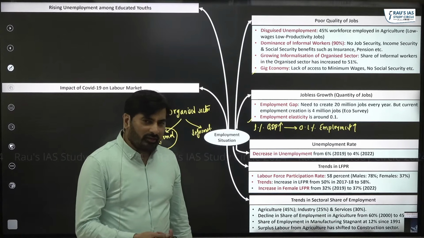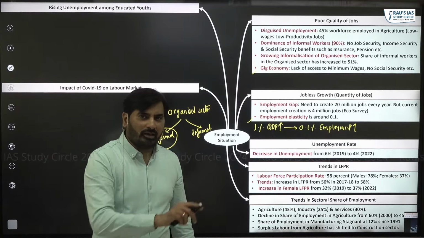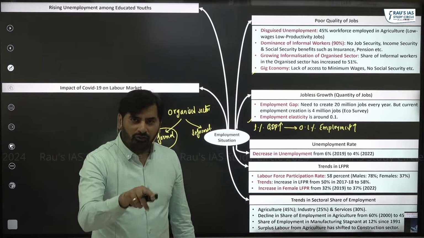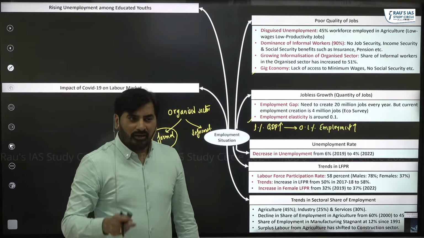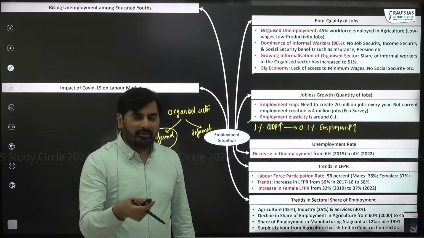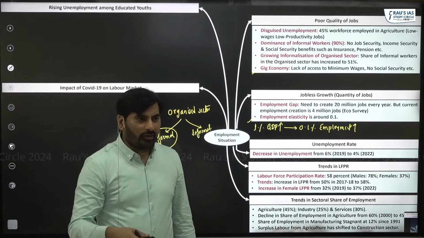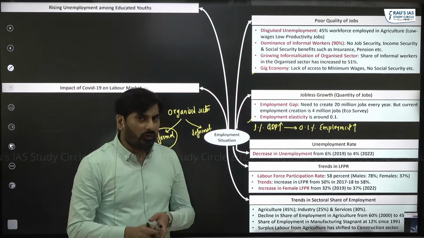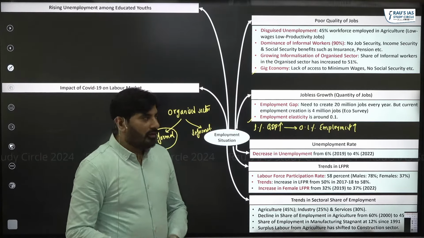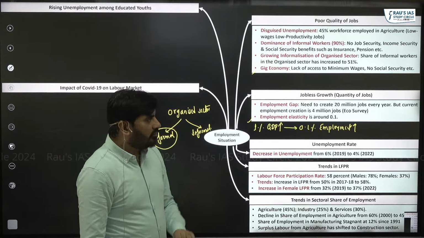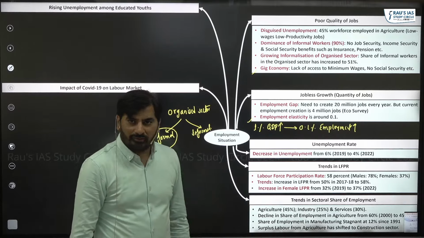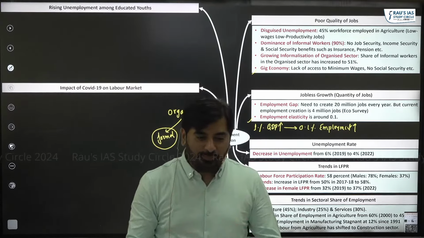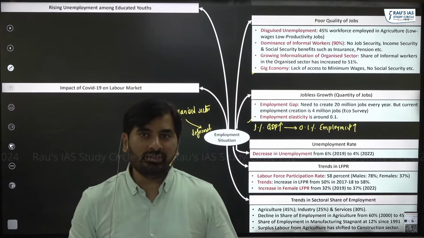And lastly, we are creating jobs in the gig economy. But you must understand, the jobs that we are creating in the gig economy are not formal sector jobs, right? They are informal sector jobs once again. Think of people who are working as delivery partners for Zomato, Swiggy, Zepto, and so on. They are informal workers. They are not formal workers, right? These people do not have access to minimum wages. They do not have access to social security benefits. So that is one of the biggest problems with respect to the gig economy.